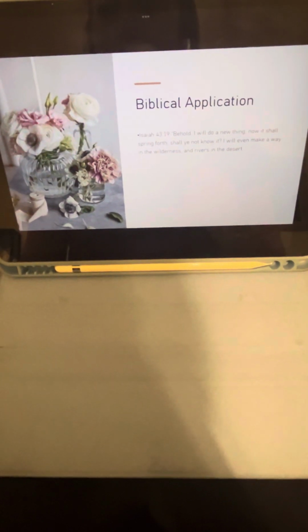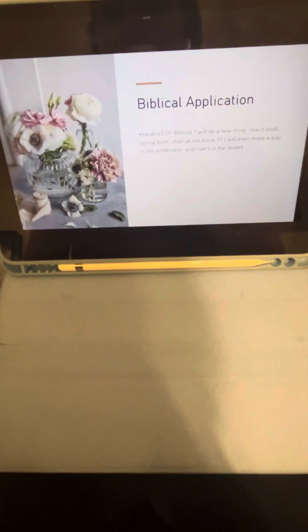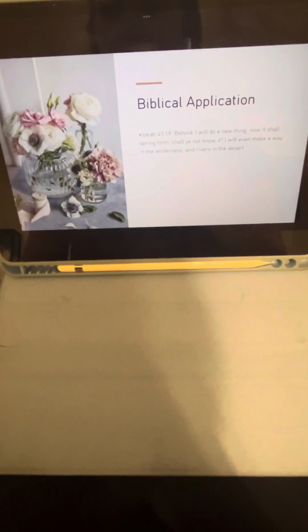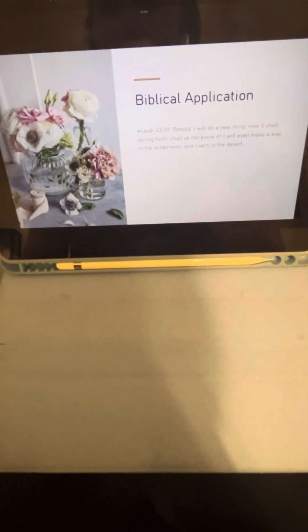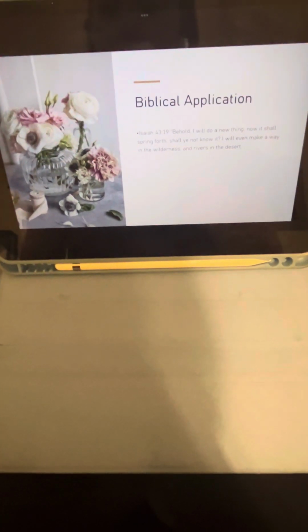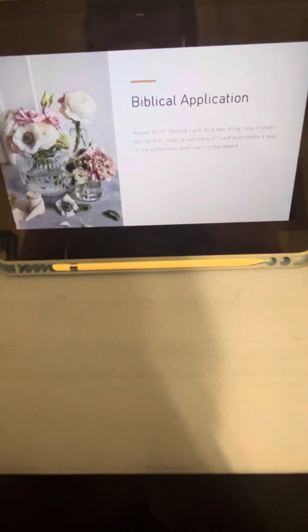God made us all as complex human beings that have the free will to choose in our own small decisions as we strive to live in His will for us. This verse tells us that God is always doing new things and that He will make a way for it to happen.